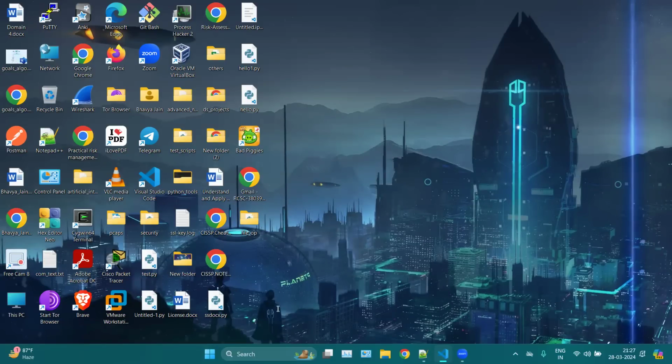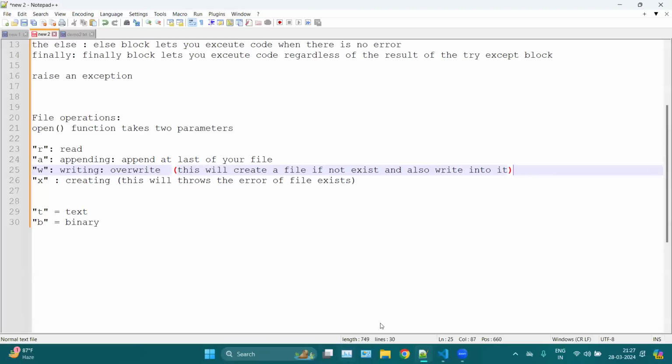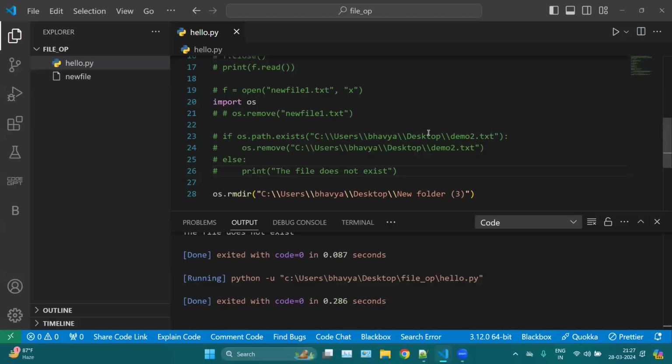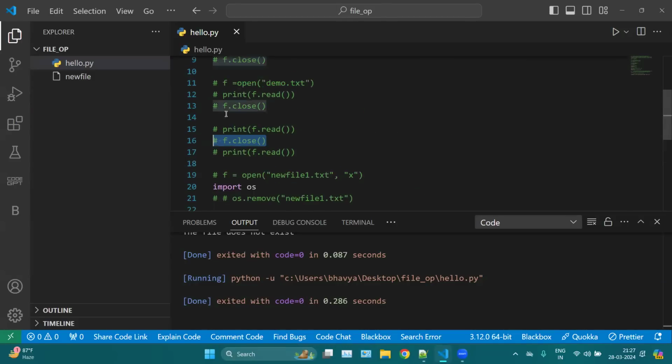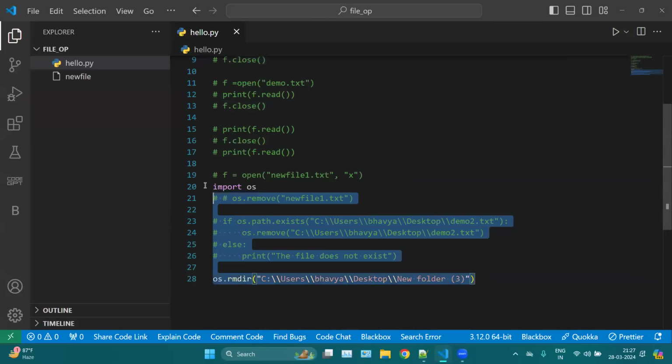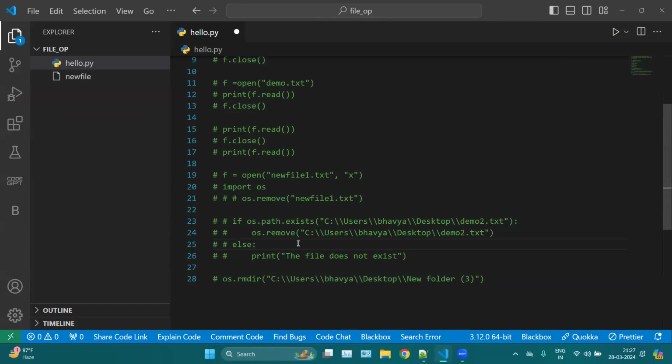Okay. So, one more thing. Whenever we want to read any file or write any file, we have to keep on closing this file. You have to keep on mentioning f.close everywhere. So what if we can automate this?